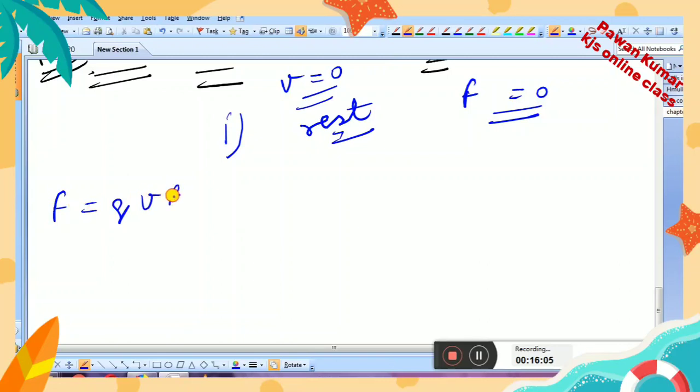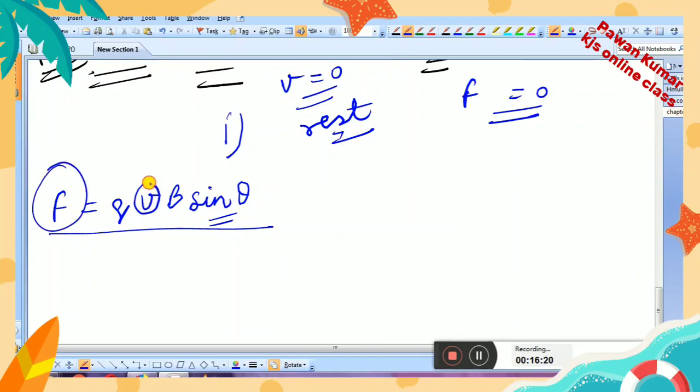I am writing the formula again, but this time in magnitude form. V cross B will be equal to VB sin theta. So this becomes your formula, right? Now this force will be 0 when velocity is equal to 0. Correct. The other case could be when sin theta gives you the value 0.